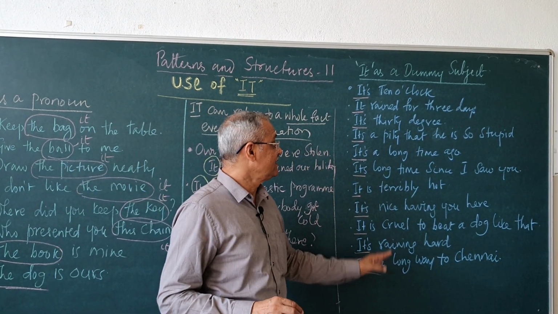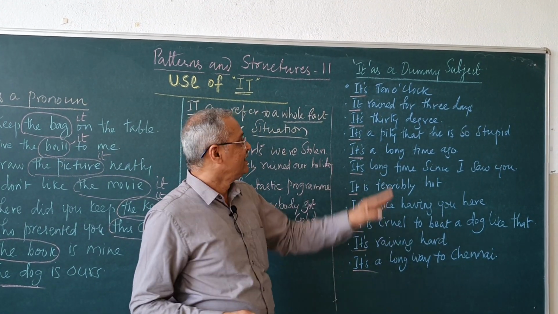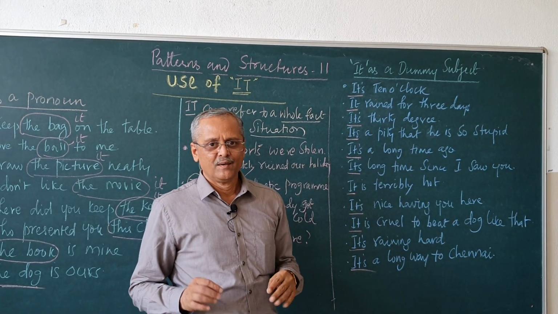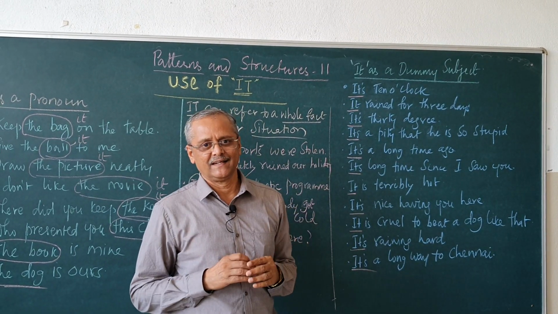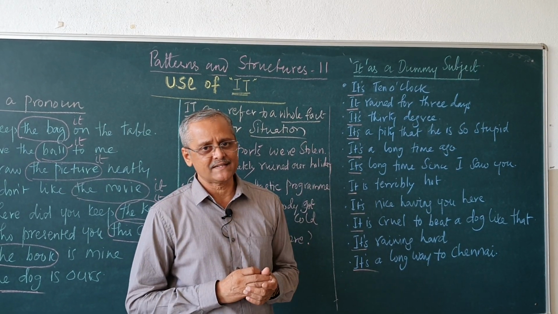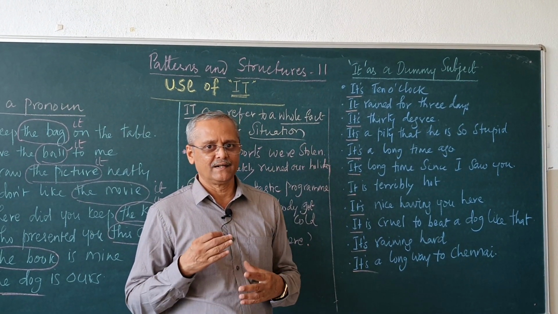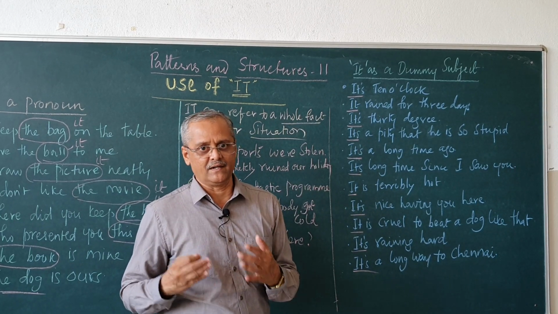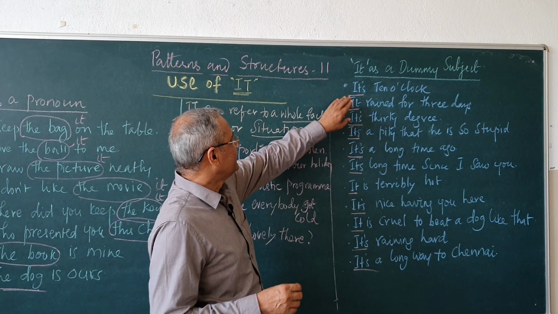Now, another interesting area, let us see. "It" is used as a meaningless subject. Instead of putting a subject there, we use "it" in some places to begin the sentence. We can call it a dummy subject, dummy "it". You see here, it's 10 o'clock.